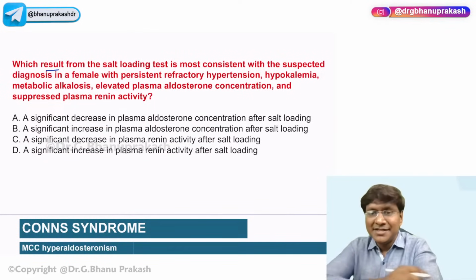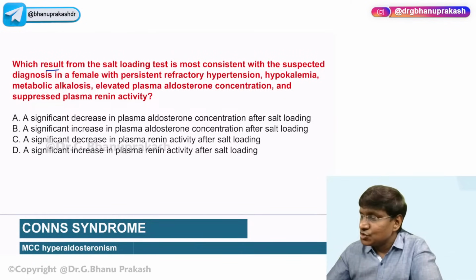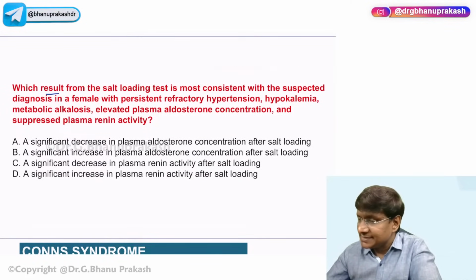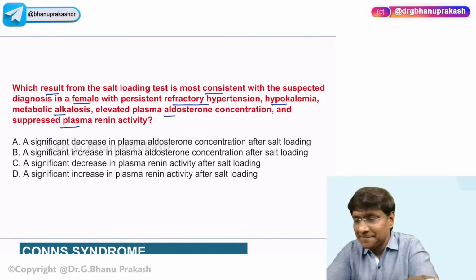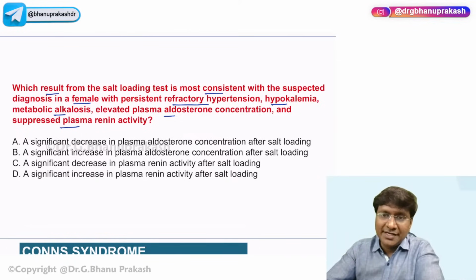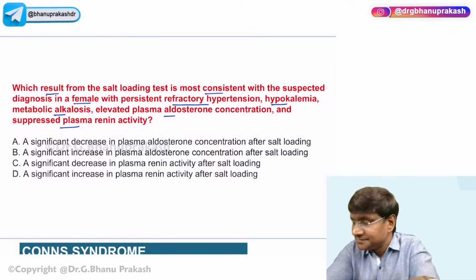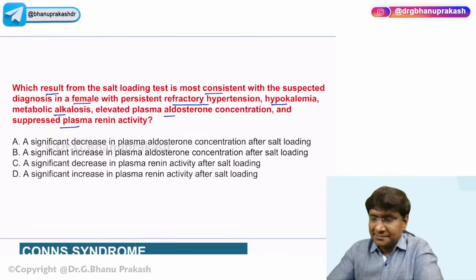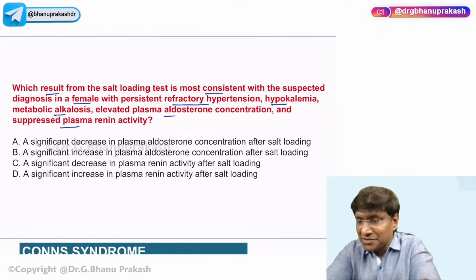Coming to the next question, which result from salt loading test is most consistent with the suspected diagnosis in a female with persistent refractory hypertension, hypokalemia, metabolic alkalosis, elevated plasma aldosterone concentration, and suppressed plasma renin activity? Yes. What do you think is the correct answer here? Yeah, it is Conn syndrome, Pratyusha. But what exactly is the answer here?